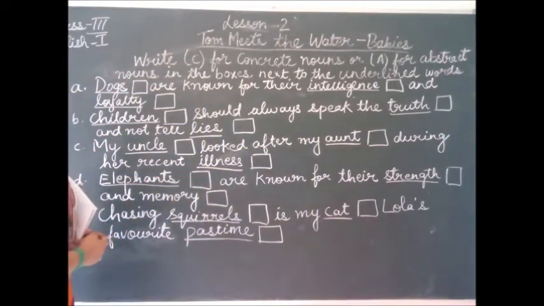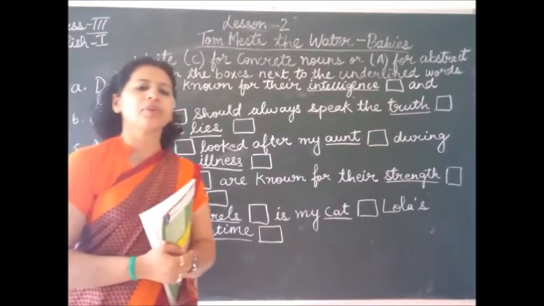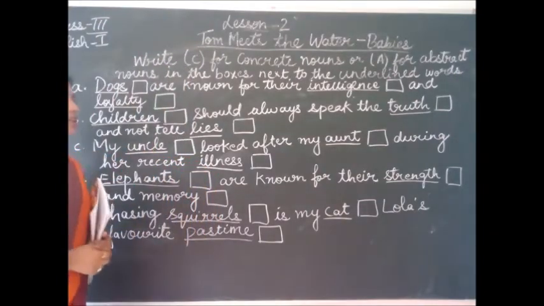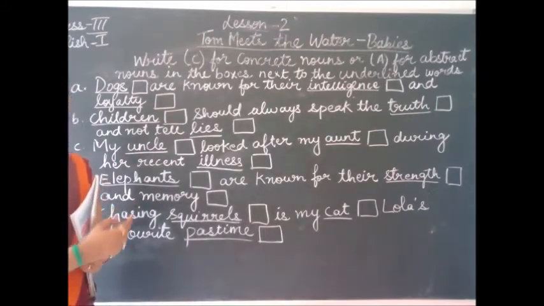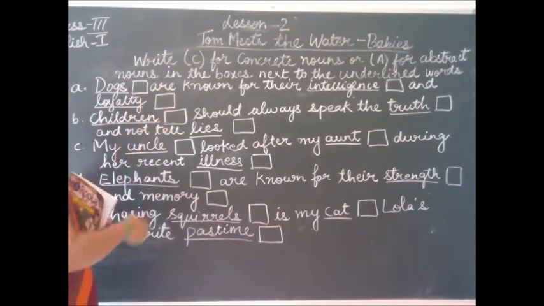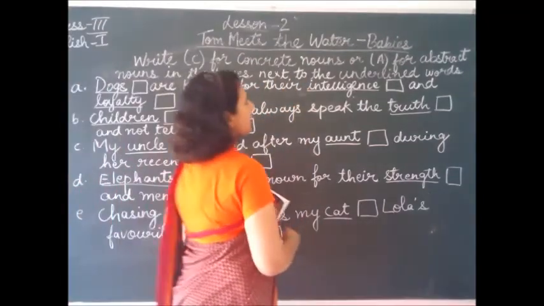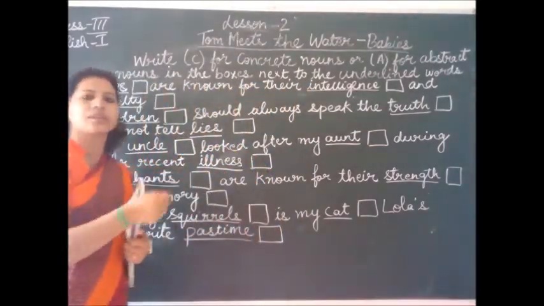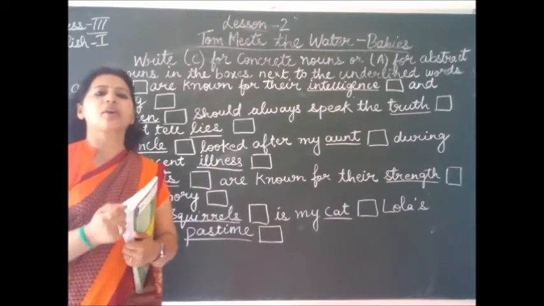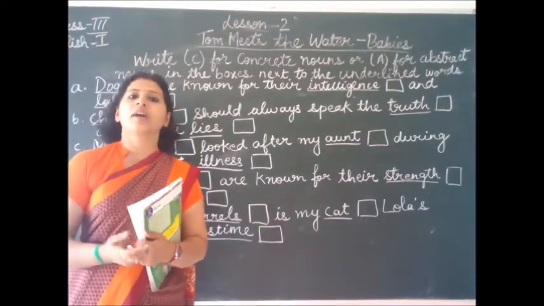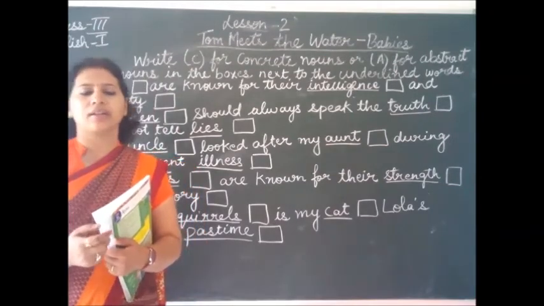We are doing lesson number 2 from our English literature book, Tom Meets the Water Babies. We are doing the book activities of this lesson. Today again we are going to do one of the activities based on concrete nouns and abstract nouns. In our earlier class, we had gone through what are concrete nouns and what are abstract nouns. I hope you children still remember that.